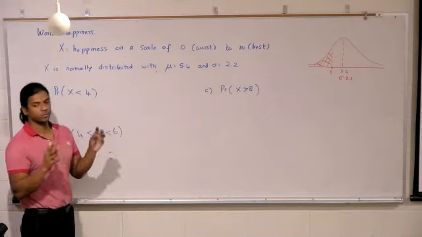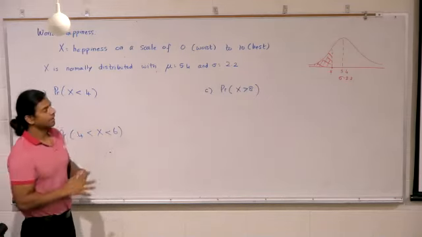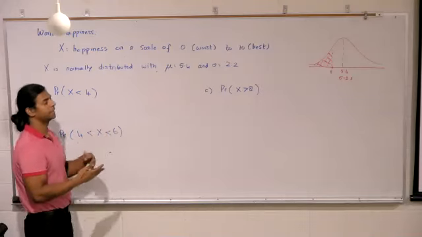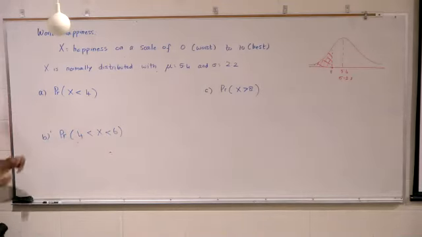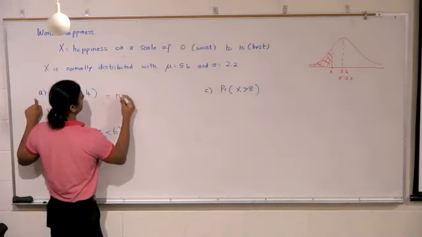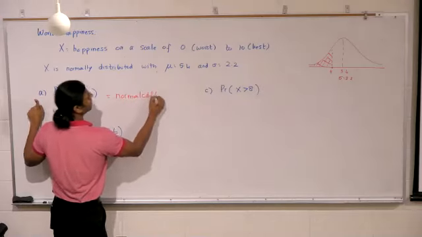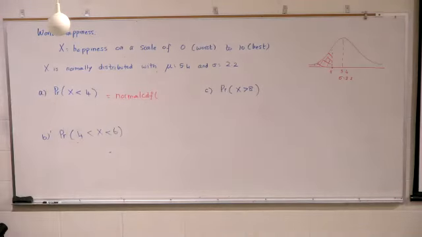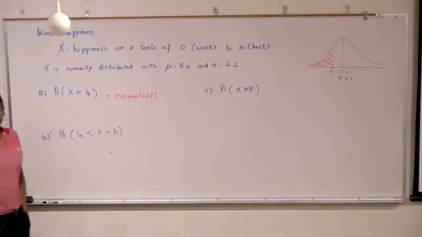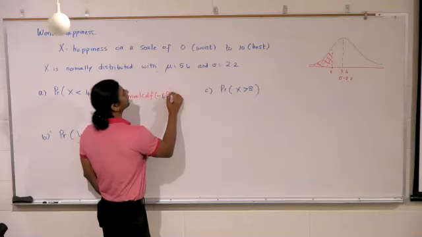That approach will work for every problem. Otherwise, you've got to tweak the upper and lower limits, and I don't want you to make mistakes. So, normal CDF. In the test, the answers will always be based on the upper and lower limits being infinity and negative infinity.